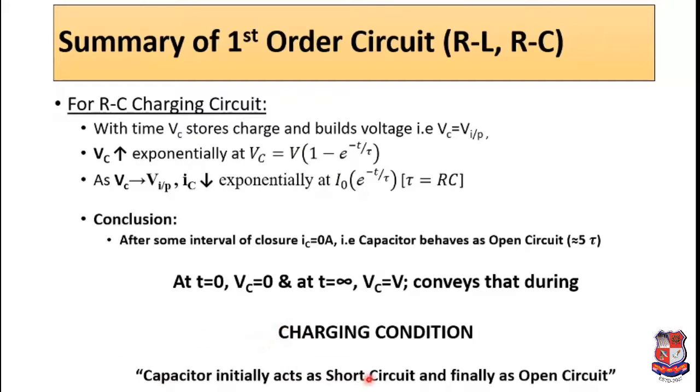Capacitor initially acts as short circuit. So why is it acting as short circuit? Because when we say short circuit, voltage is 0. But when it is acting as open circuit, it is happening only when current is 0. So you can say that when Vc equals V, that is capacitor voltage is equal to supply voltage, no current will flow. You can say that capacitor will act as open circuit.